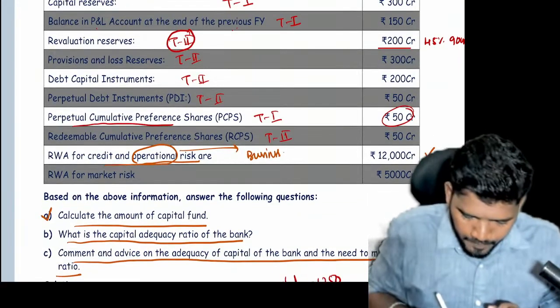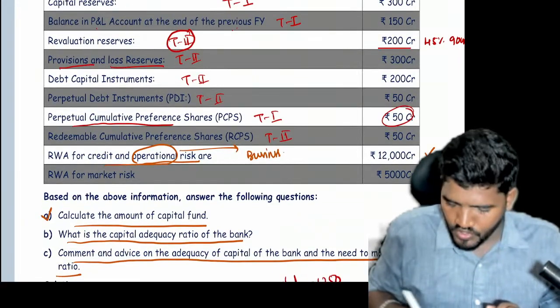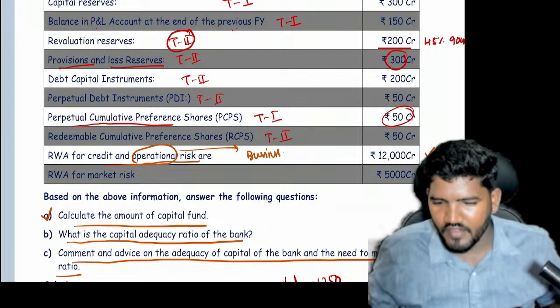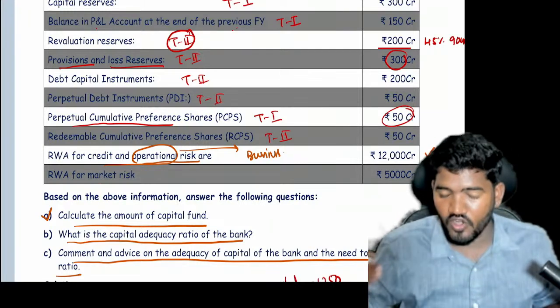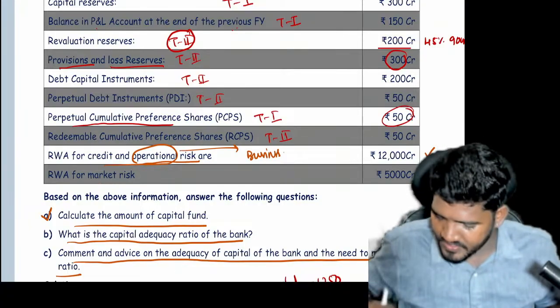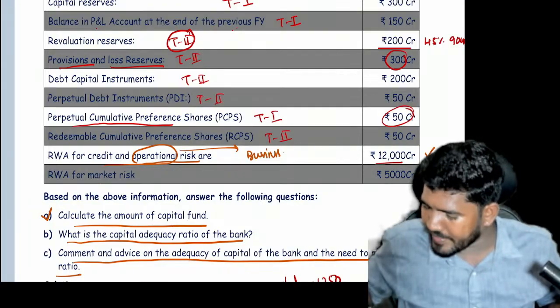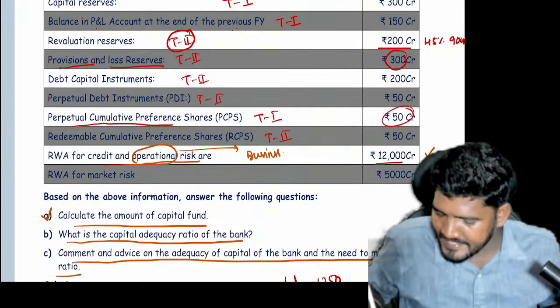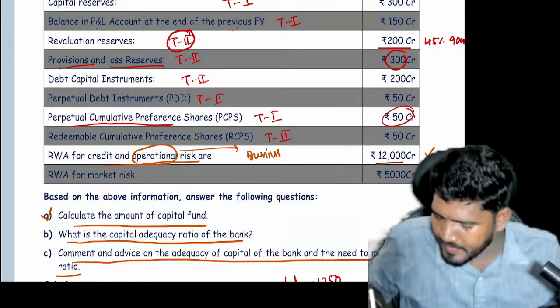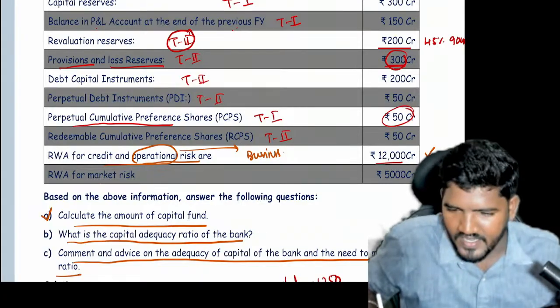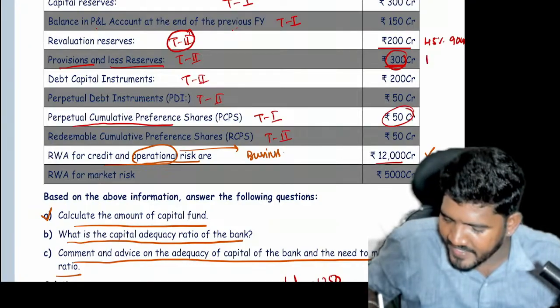In provisions and loss reserves, don't take the total value. Cross check with 1.25% of business risk weighted assets; it should not exceed that. What is the business risk weighted asset? 12,000 crores. 12,000 crores into 1.25%. The acceptable value is 150, but they considered 300. Don't take 300, just take 150.